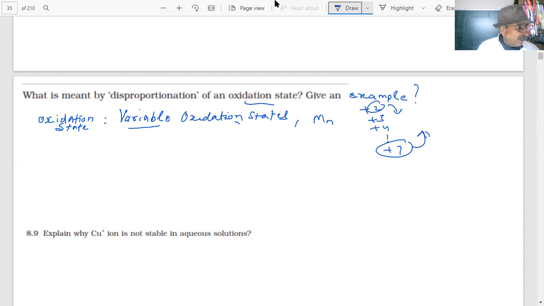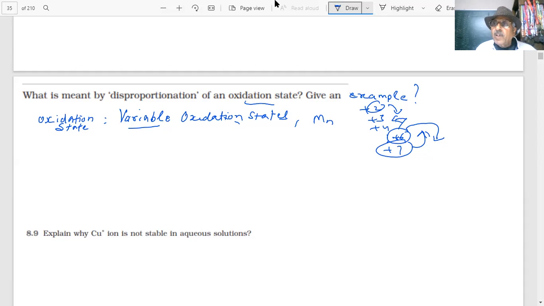But the states in between, if there are states in between, you have +6 supposing, then +6 can do what, students? +6 can go to +7 or +4 oxidation state simultaneously in a reaction. If I say +6 oxidation state is there in a manganese compound, it can go to +7 oxidation, it can go to +4 reduction.